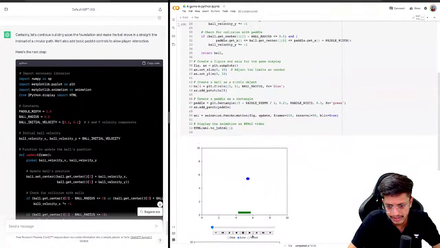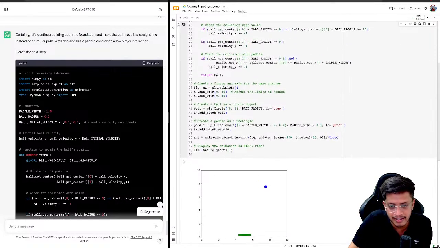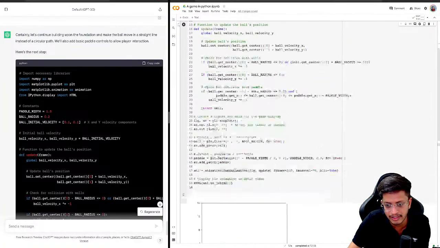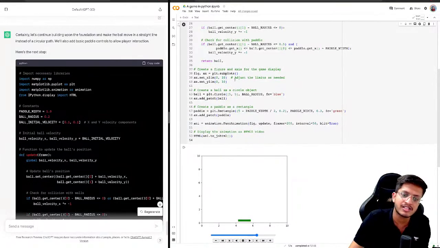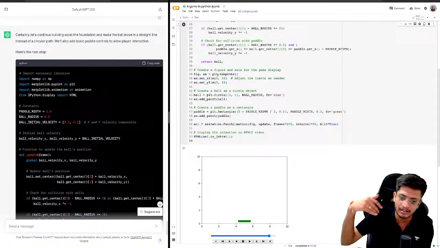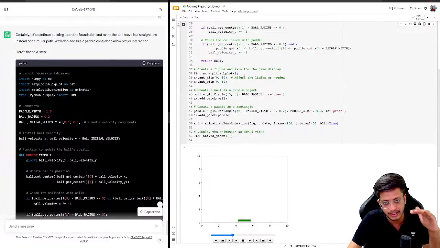Okay, so the UI is ready. Let's run it. Okay, this is good. The ball actually got reflected in X, but on the top it didn't get reflected. There is some problem in the top code. You can see the ball getting reflected here, but then it just keeps going above. So there is definitely some issue in the Y coordinate.